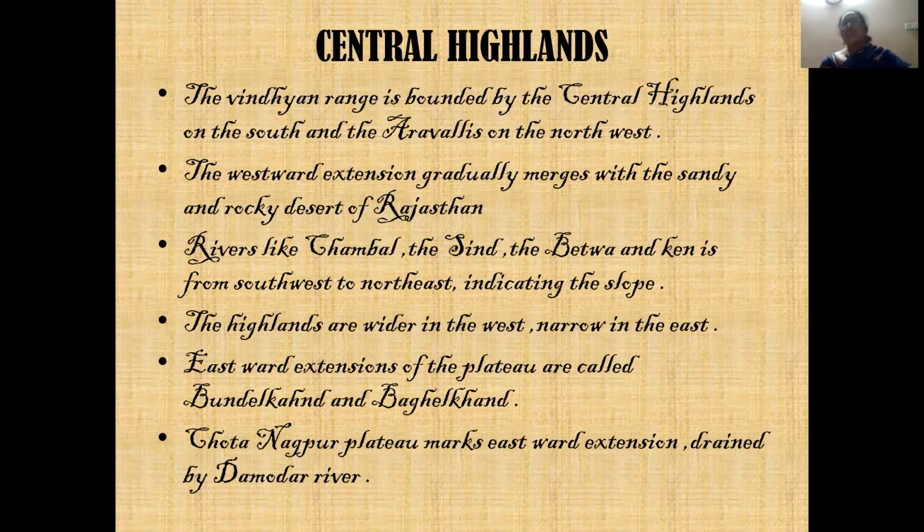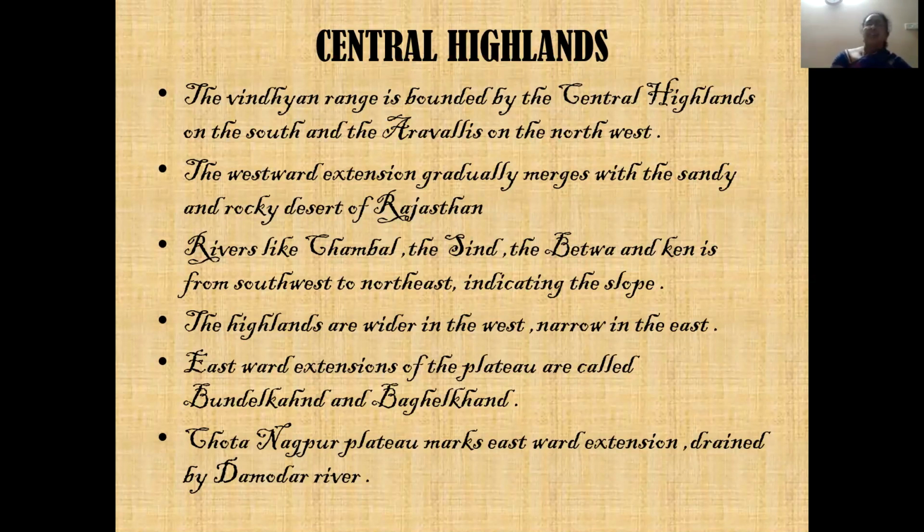So the Vindhyan range is bounded by the Central Highlands on the south and the Aravallis on the northwest. The Aravallis are considered to be the oldest fold mountains, and the new fold mountains are the Himalayas. The Himalayas are the young fold mountains. The Aravallis and the Appalachians are considered to be the oldest fold mountains.